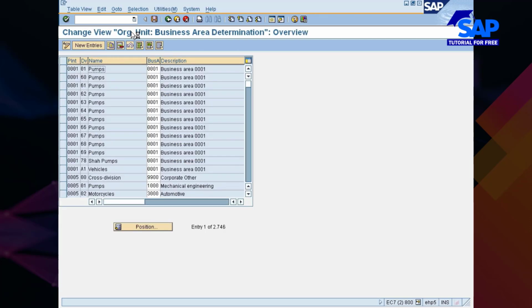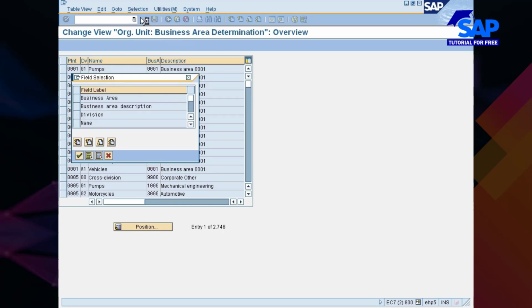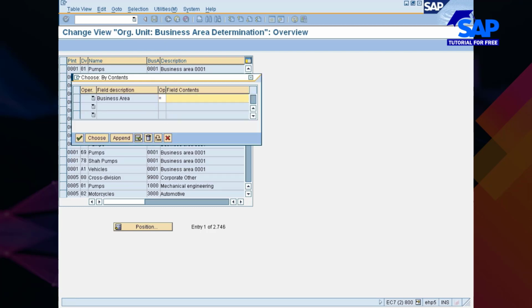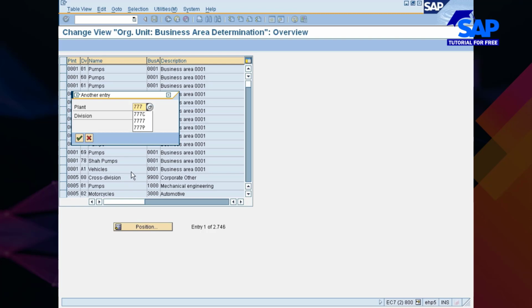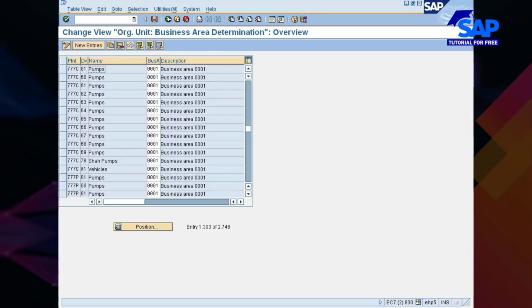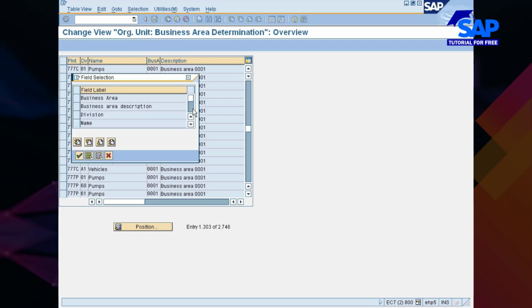Okay. We have created our own plant. So I'll go with by content. What is your business area? Did you remember our business areas? We have something called small car, SUVs, SUV, choose. That's not there. Okay, or else let me go like this. Plant is 77C. You see here, this is linked with so many things. So what I will do is by content, I'll go and choose plant.